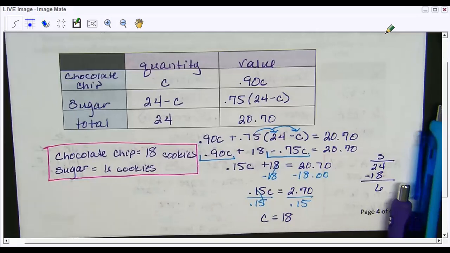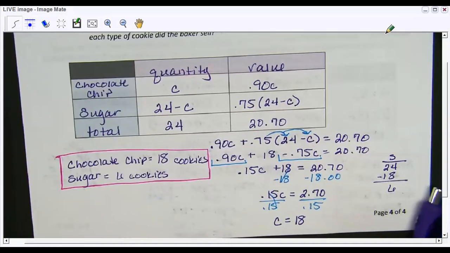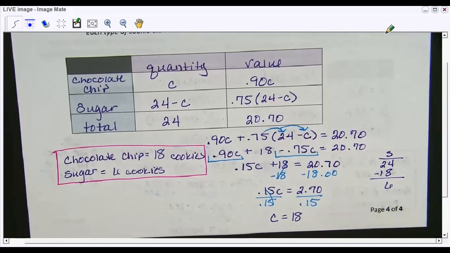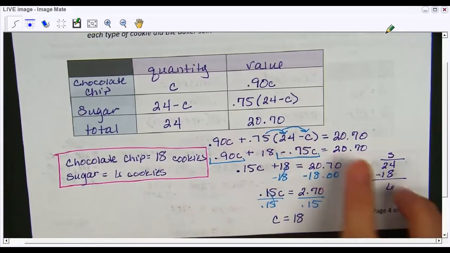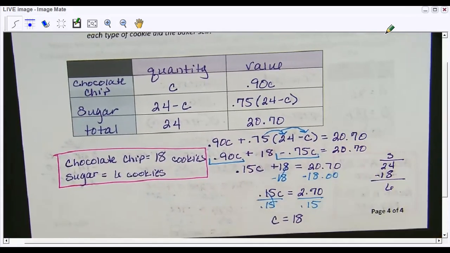Okay, so this is the last problem that we did. You should have gotten 18 chocolate chip cookies and 6 sugar cookies sold by the baker. And again, if you want to go back and check your answer, you could plug 18 for the chocolate chip cookies into the equation for C and see if your left side and your right side both equal $20.70. Okay, and that concludes our lesson 2.8 notes.